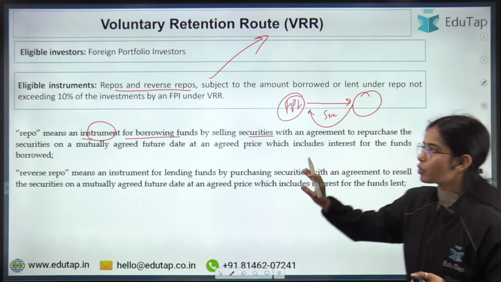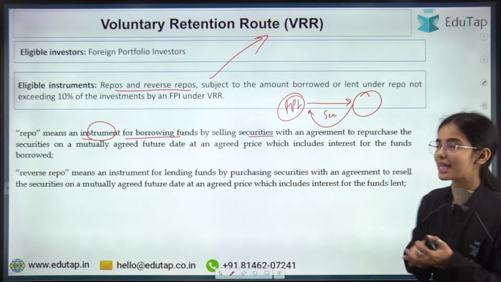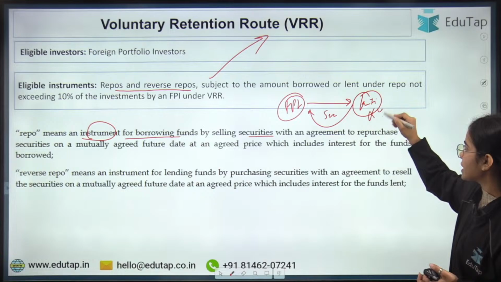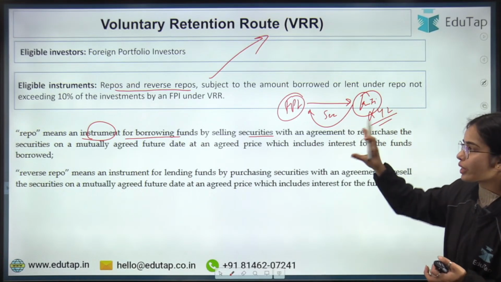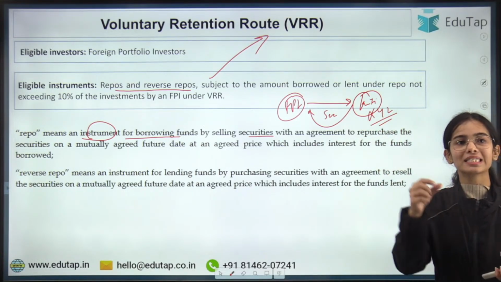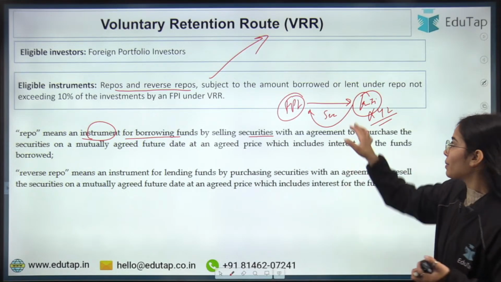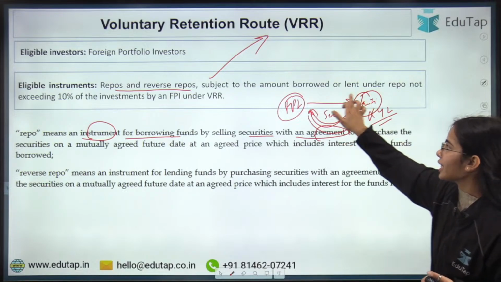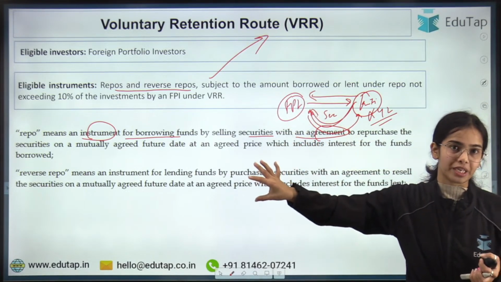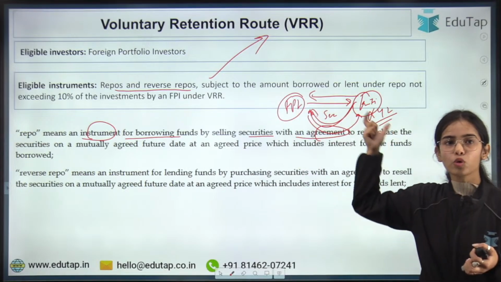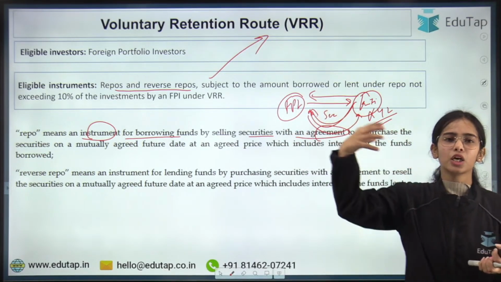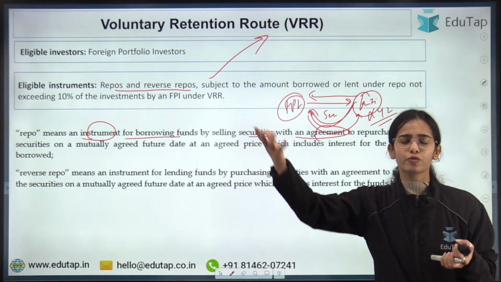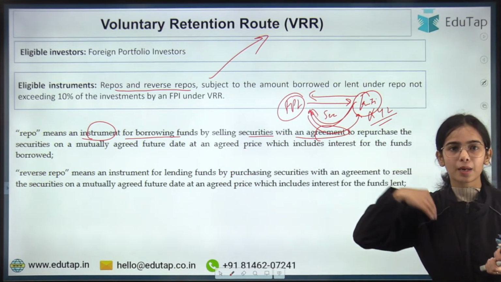Okay. So repo means an instrument for borrowing funds. Let's say some entity, XYZ Company Limited, is borrowing funds from the FPI. So repo means an instrument for borrowing funds by selling securities with an agreement to repurchase the security and repay the money back to the FPI. The repo operation can happen between a company and another company, any financial institution, or the FPI.